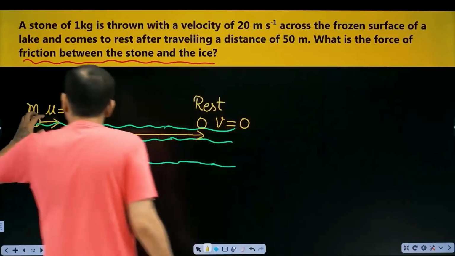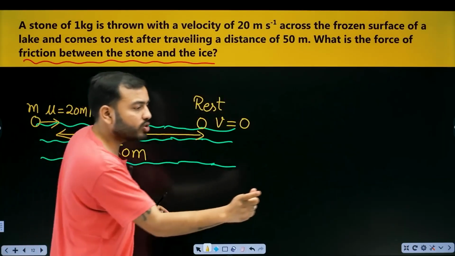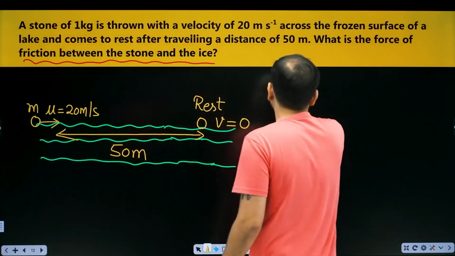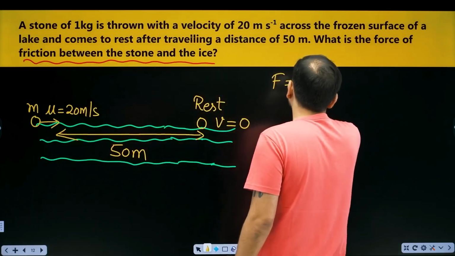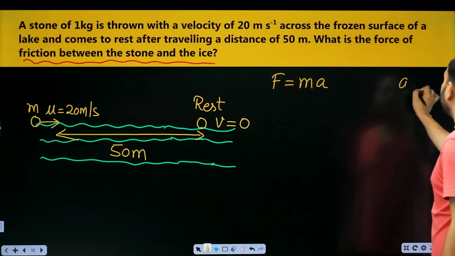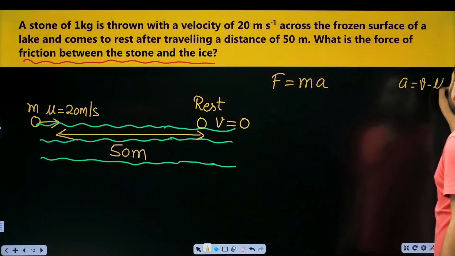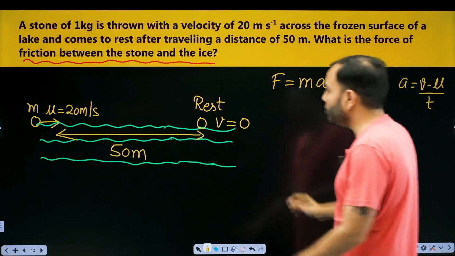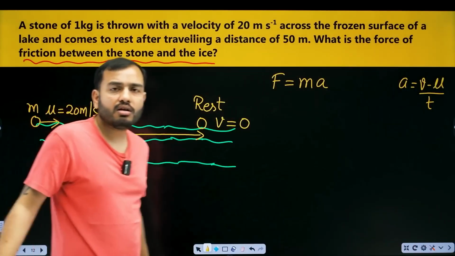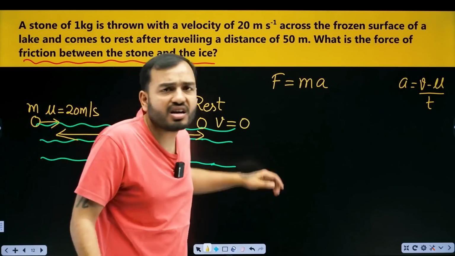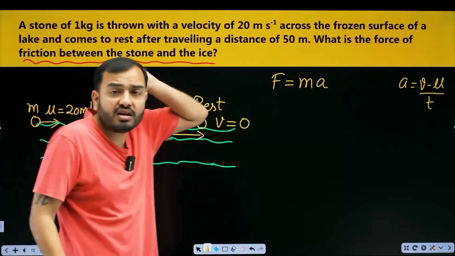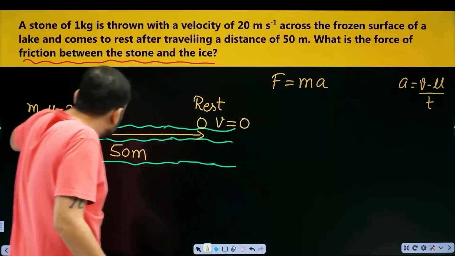Now, see, you threw a stone, it slows down, and finally stops. Now we have to calculate the force. We know only one formula of force: mass into acceleration. Which formula for acceleration do I have? V minus U divided by T. I know V, I know U, but I don't know T. How do we do it? Look, V is known, U is known, T is not given. In spite of that, distance is given to us.